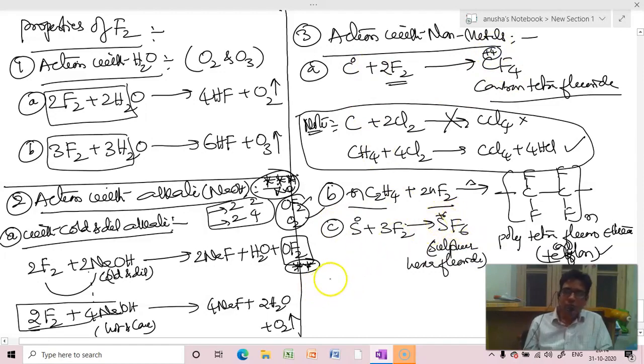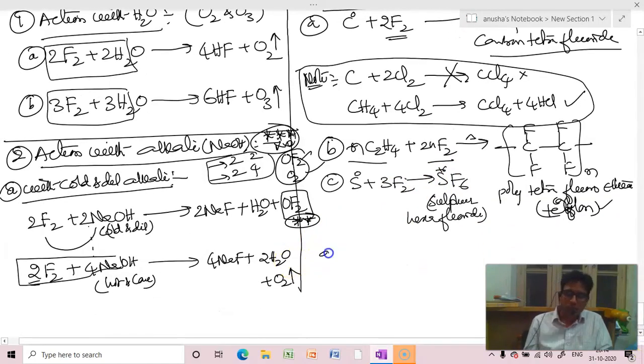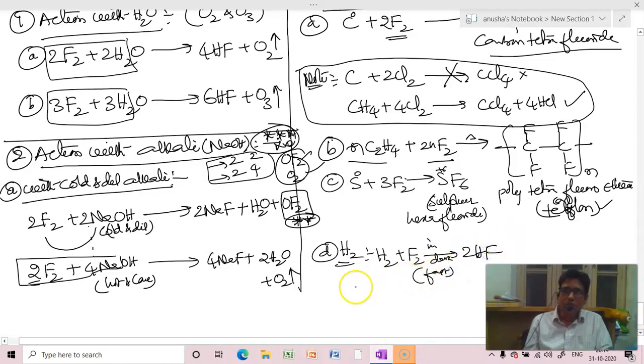So that is the beauty of fluorine. That much highly reactive is fluorine. Next one we have studied with hydrogen. H2 plus F2, even in the dark, is fast to produce 2HF. Right, beta?